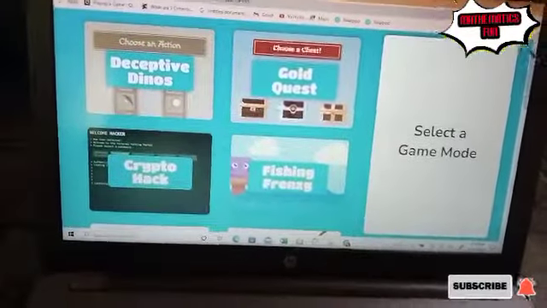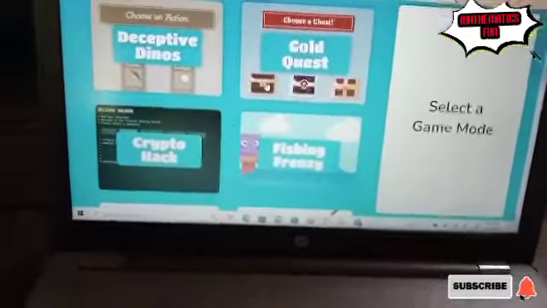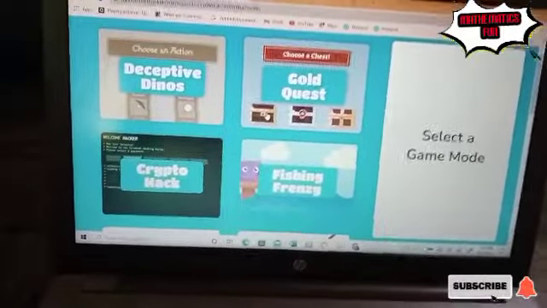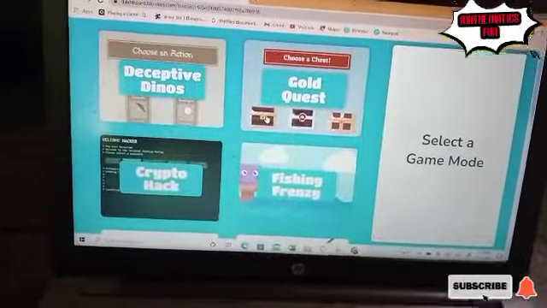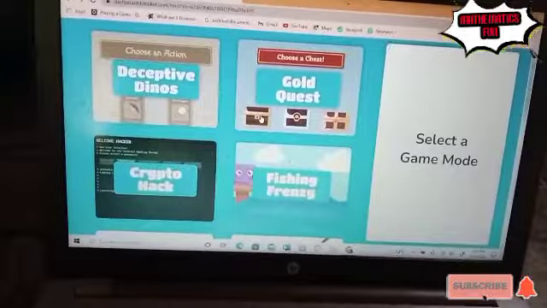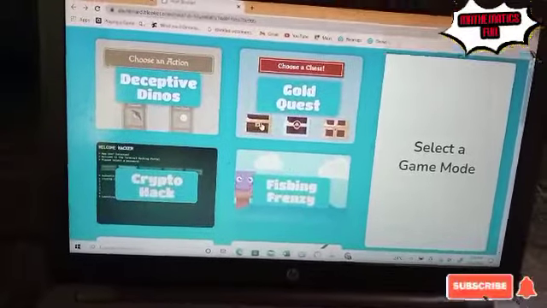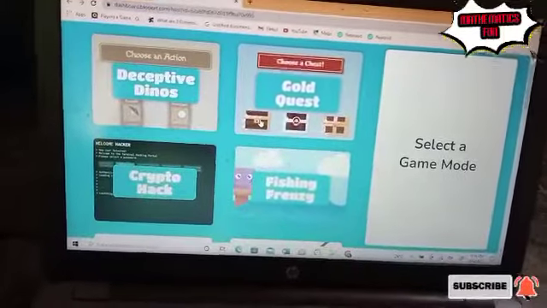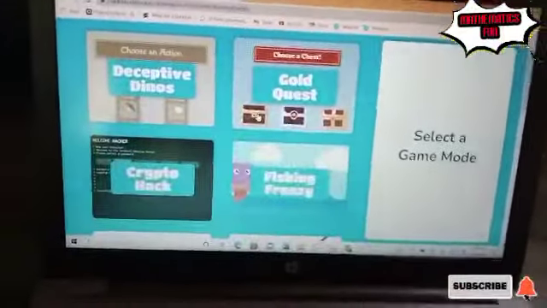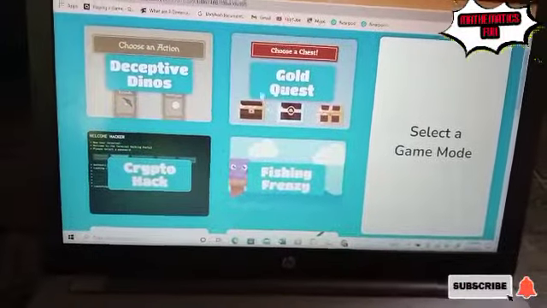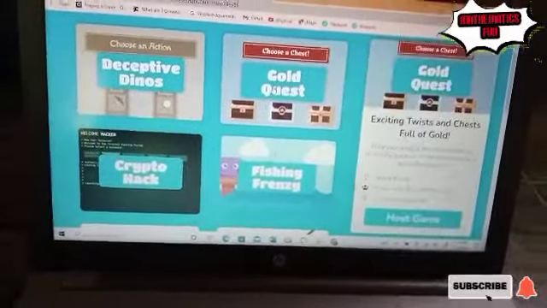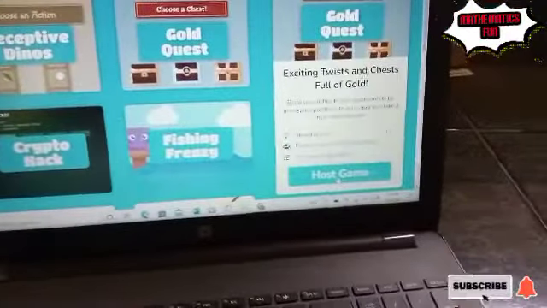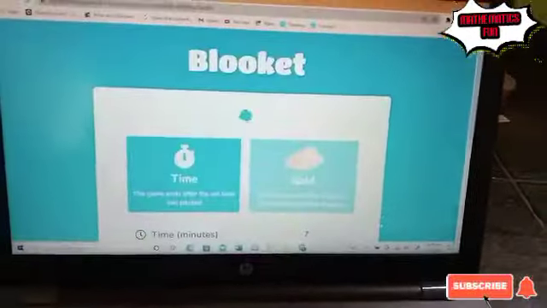These three boxes have different things inside. Okay, let me not rush too much. We'll move to the students' side, if it is the student that is going to play it, I'm going to show you now. But for now, this is the teacher's aspect. So this is what the teacher is going to do. The teacher is going to select one, then what? Host. You can see you host it.